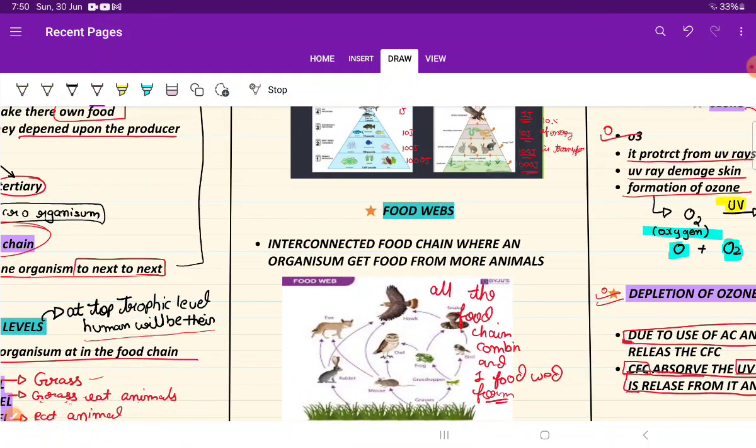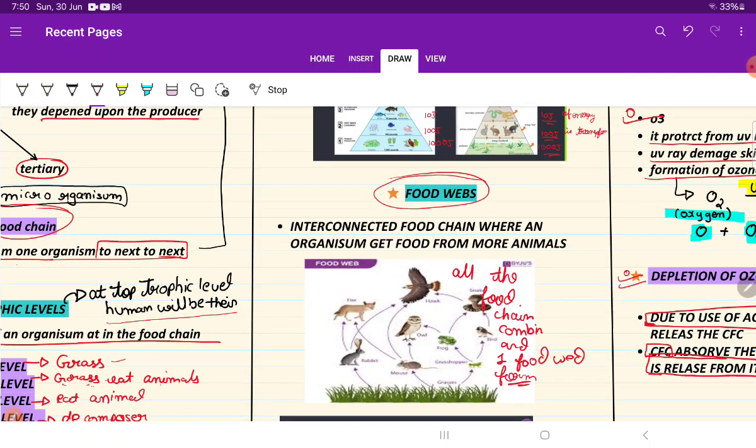Now let's move on to the food web. What is food web? We have learned the food chain, but what is food web? When lots of food chains combine or mix, it is called food web.